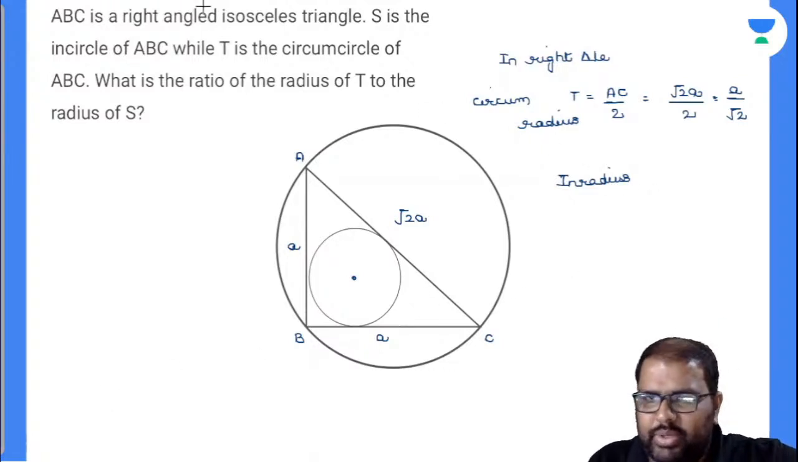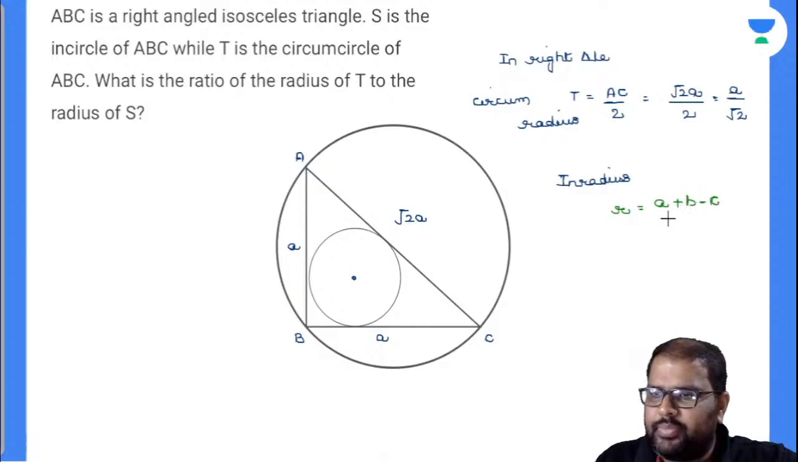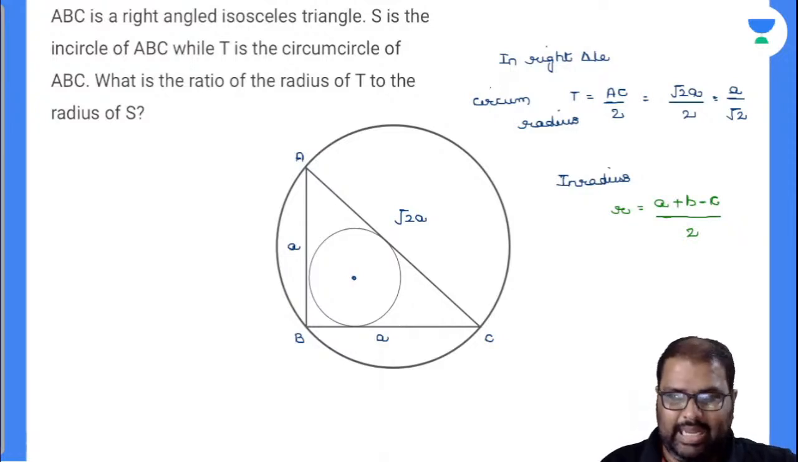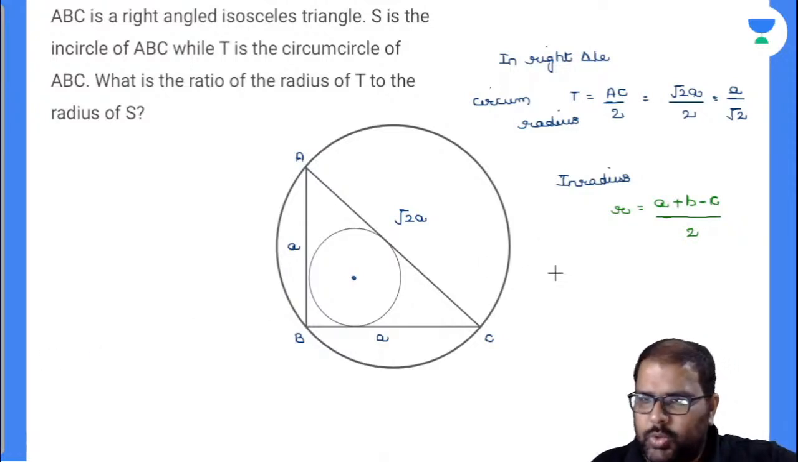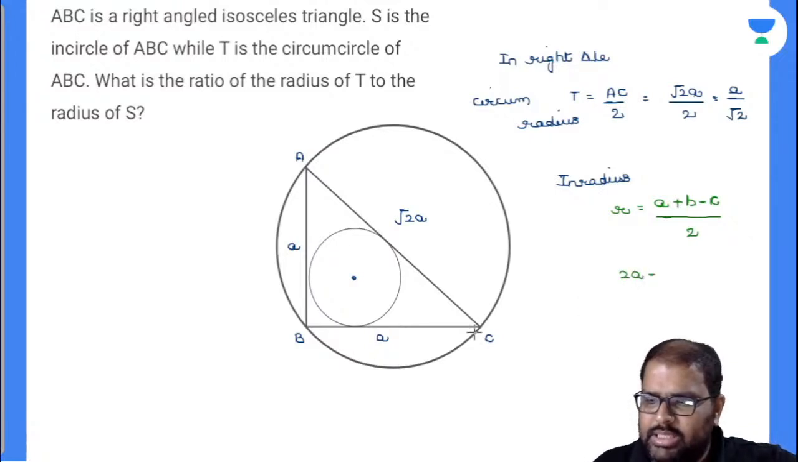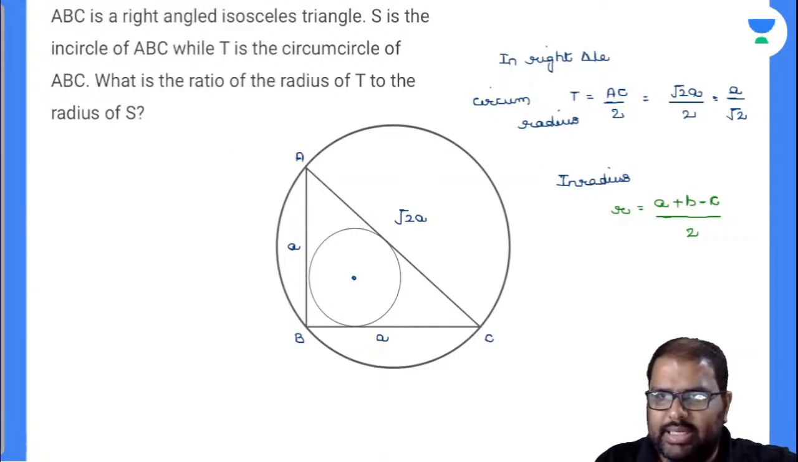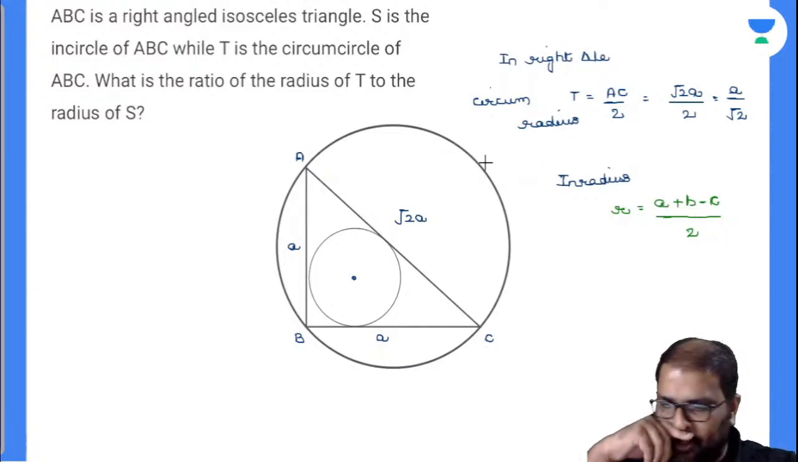Now let's come to the inradius. I'll write down the inradius. Everybody knows the inradius value is nothing but (A plus B minus C) divided by 2 in a right angle triangle. Am I right or wrong? So what will be 2A minus... Or otherwise I'll do it like this. I can do it with this formula, and I can do it like this also.